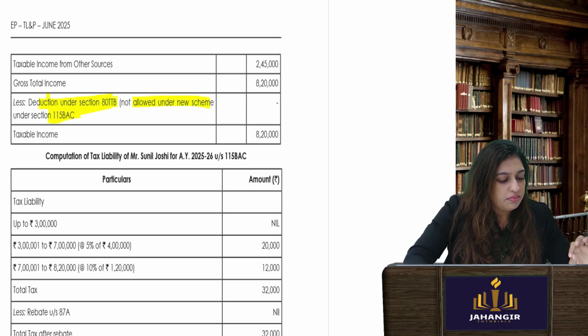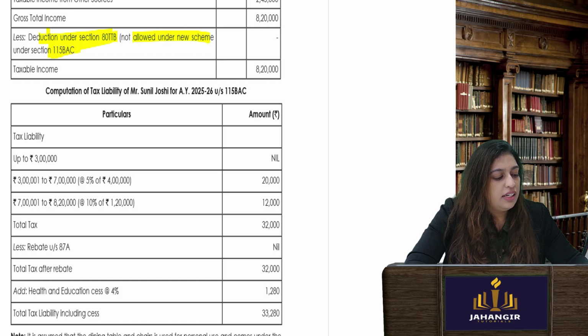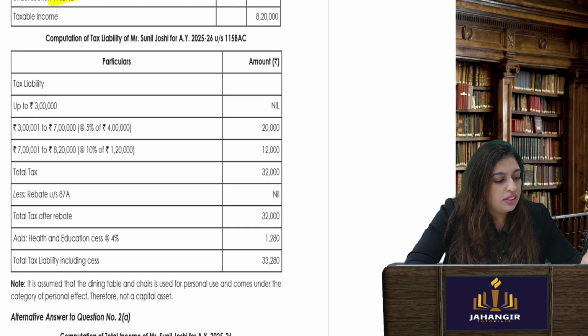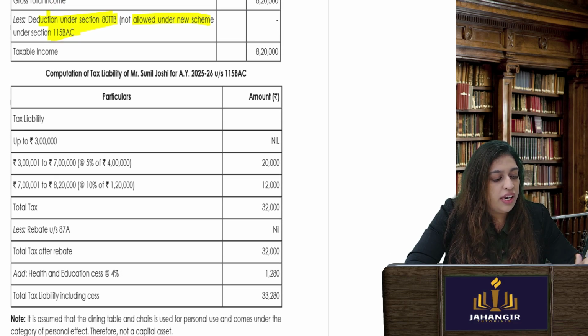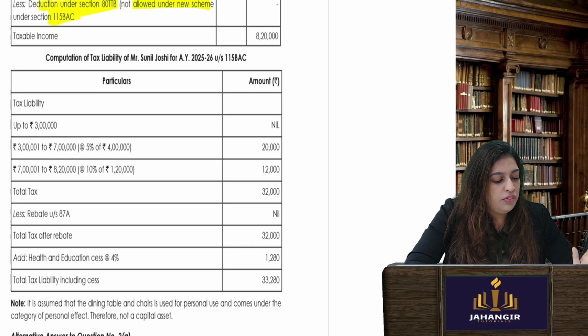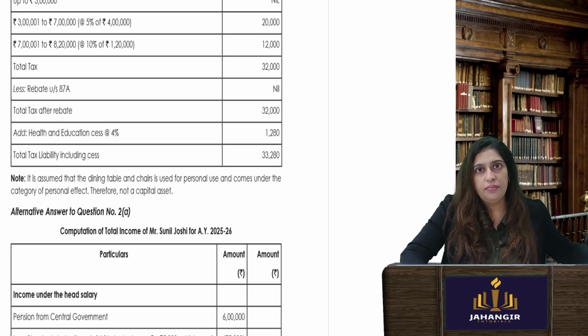Now, they have not only asked his total income, but also his tax liability. Tax liability is easy. Up to 3 lakhs, 0. 3 lakhs to 7 lakhs, 5%. 7 lakhs to 8 lakh. Now, over here, he has earned only 8 lakh 20. Otherwise, it is 10 lakhs. So you find the total tax, no rebate you will get over here. Add the cess and it is done.